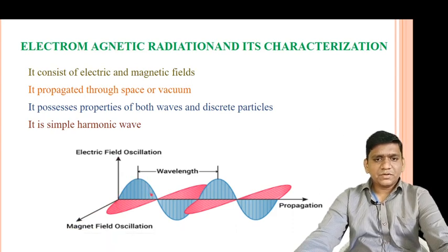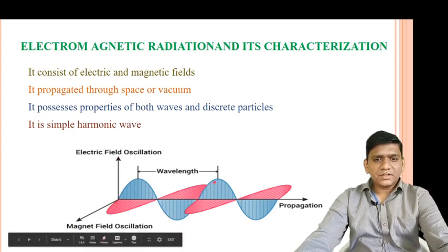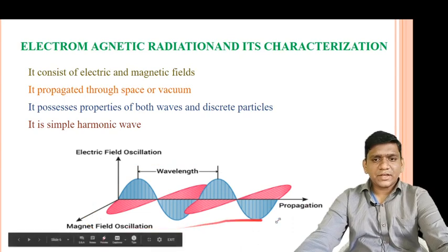These two energies together are known as electromagnetic radiation.